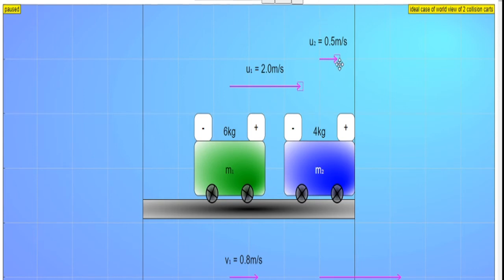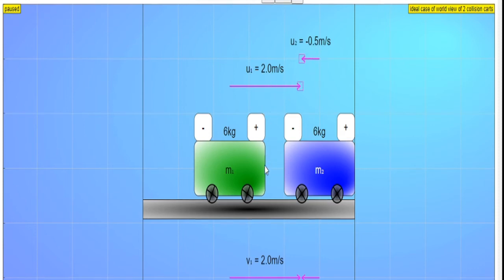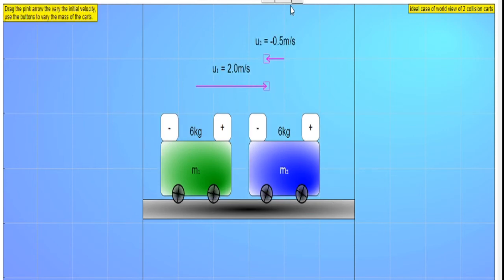So now let us see both of them in the opposite direction. Now let us make these equal, 6 kg, and let us say both are moving in the opposite direction. So now let us see. Opposite direction means minus, I have shown to show the direction. So now we will see what happens. Both are having equal masses, and both are approaching in the opposite direction.